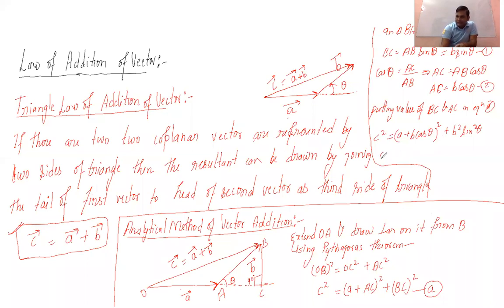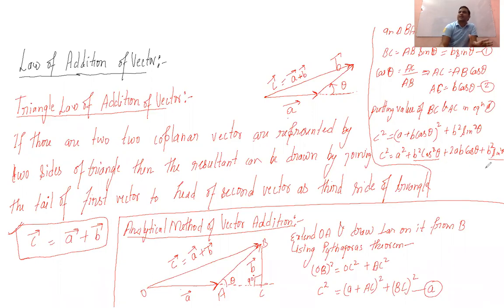We can just open this square. Then this will become A square plus B square cos square theta plus 2AB cos theta plus B square sine square theta. So C is equal to under root A square plus B square plus 2AB cos theta. Let's see here: we have B square cos square theta and B square sine square theta.